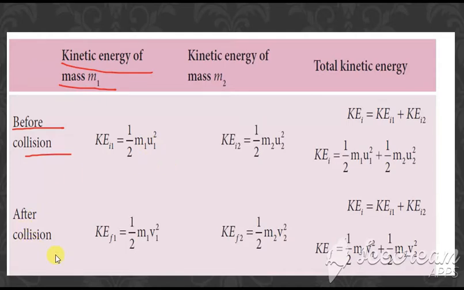After collision we write half m1 v1 square. Next, for the particle m2, half m2 u2 square, then half m2 v2 square. So this is the kinetic energy.